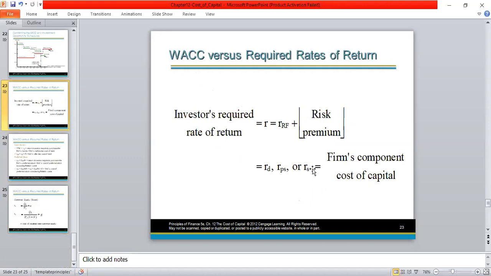So investors' required rate of return, as we know, is weighted average cost of capital, which we can calculate as the weighted average of individual cost of capital. So there are different cost of capitals we have discussed earlier. We have after-tax cost of debt, cost of preference shares, cost of existing ordinary shares, and cost of new ordinary shares. Using these cost of capitals, we can calculate the weighted average cost of capital, which is the cost of capital after taking the percentages of investment in each capital. So this is the difference between the weighted average cost of capital and the individual required rates of returns.